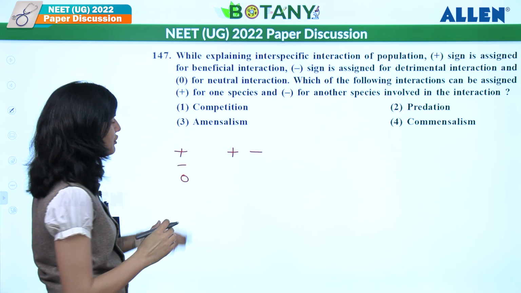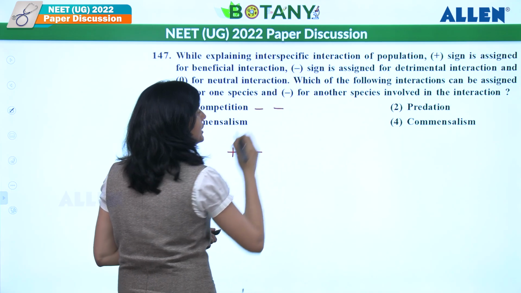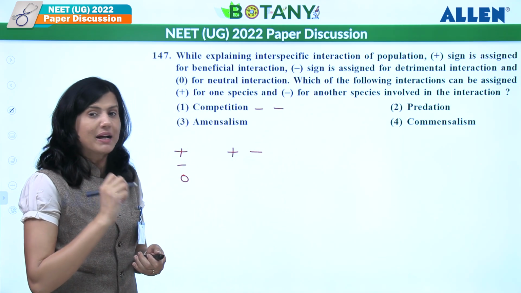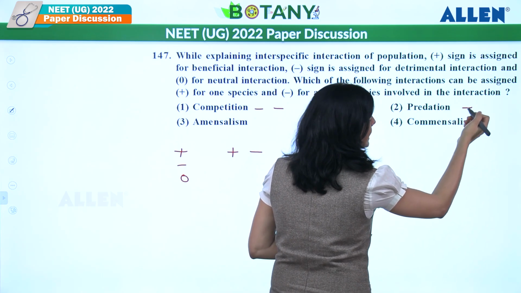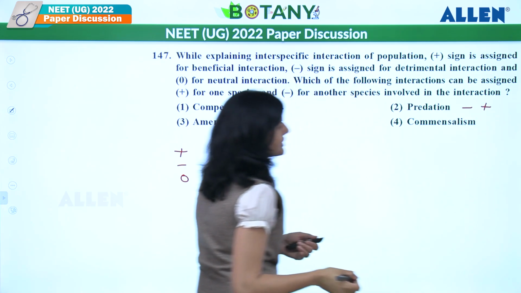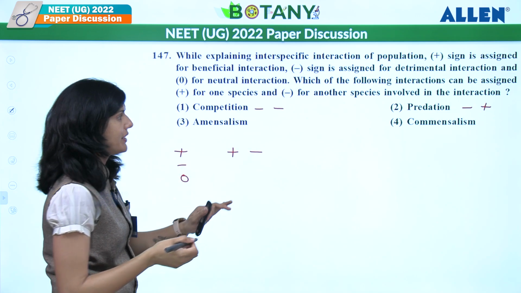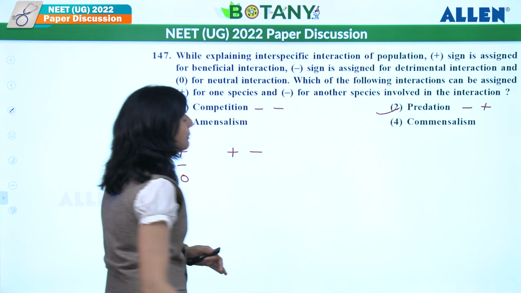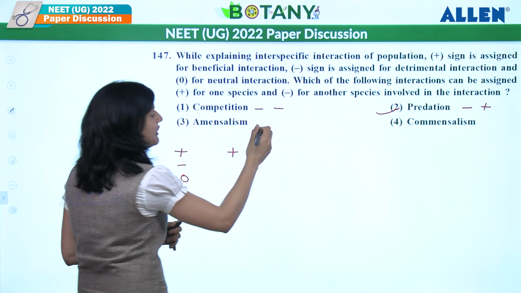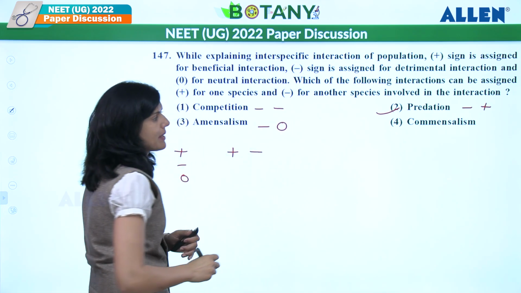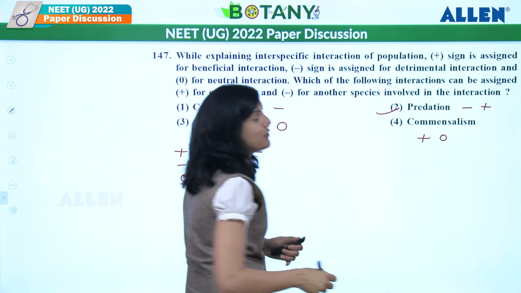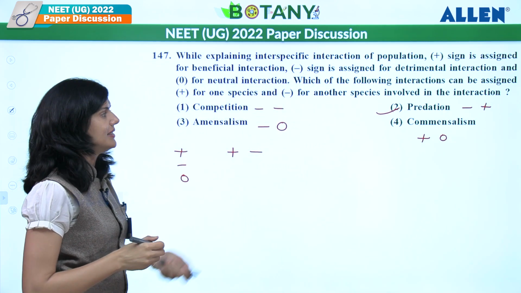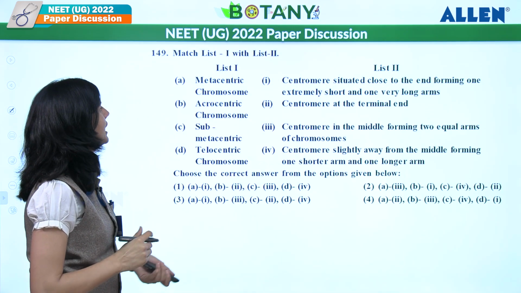Commensalism, competition first. Competition where both the species get harm. It is minus minus. Predation. Over here, in predation, prey is getting harm and predator is getting benefit. So it's plus minus. What should be the answer? It should be predation. Amensalism, one is getting harm, another is not impacted. And commensalism is one is getting benefit, another is not impacted. So what should be the answer? It should be the second one.